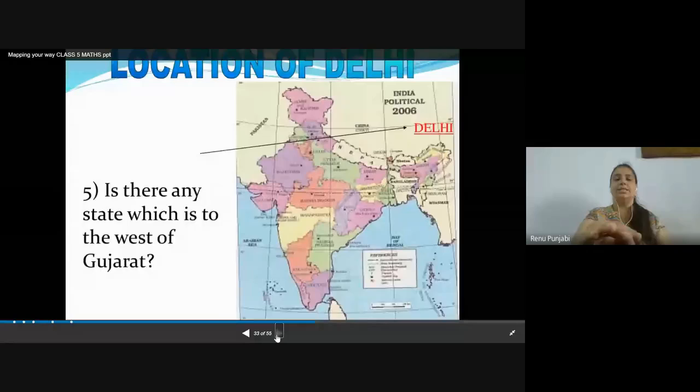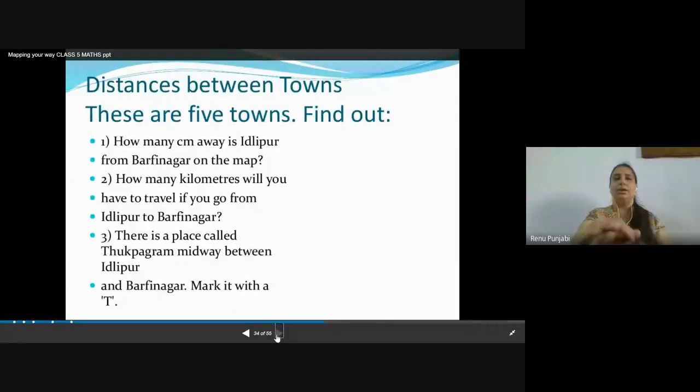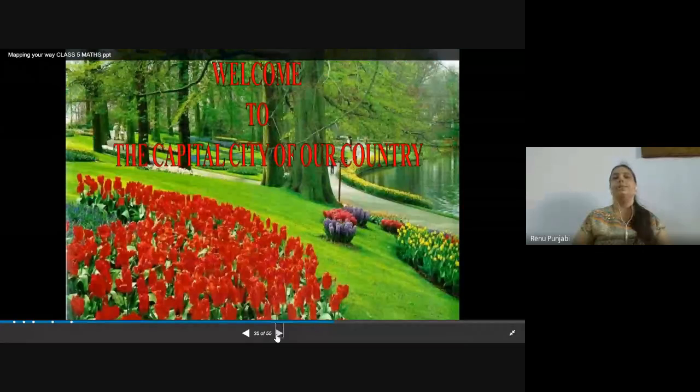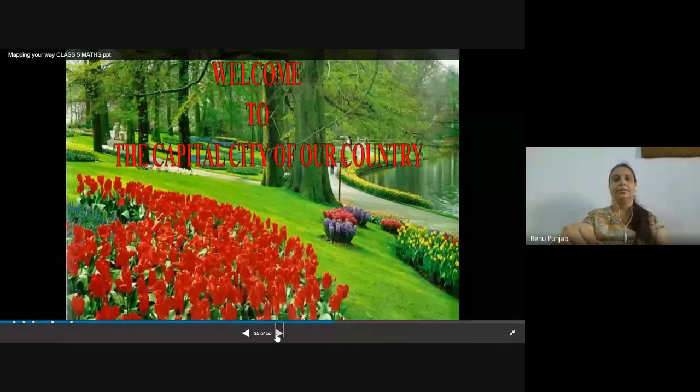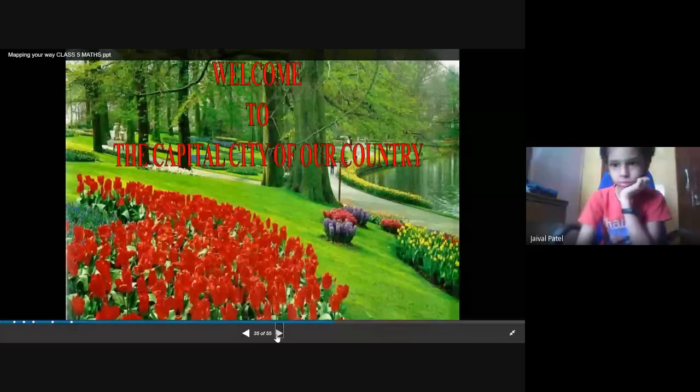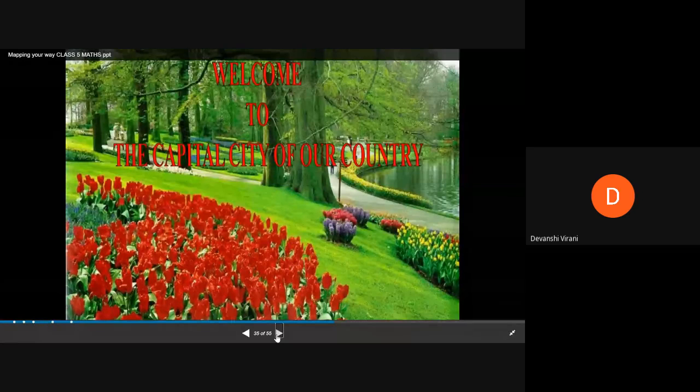Distance between towns when you go from one town to another town. Now, welcome to the capital city of our country. As you know, Delhi is the capital of which country? India. Yes, Delhi is the capital of India, our country.